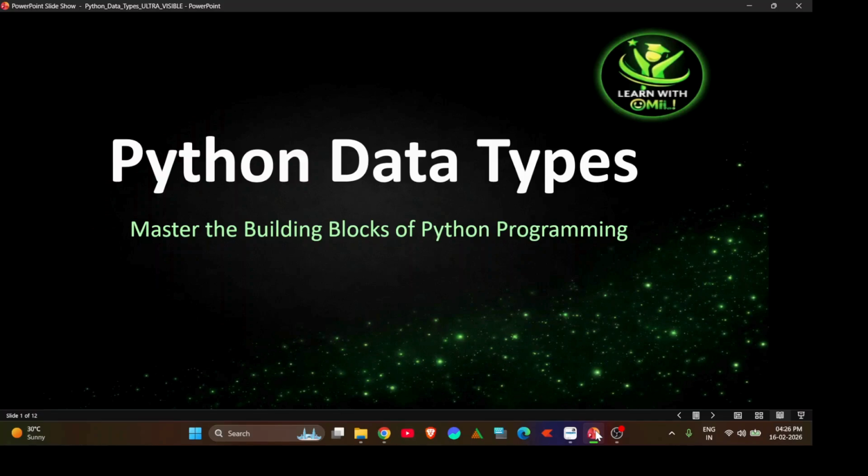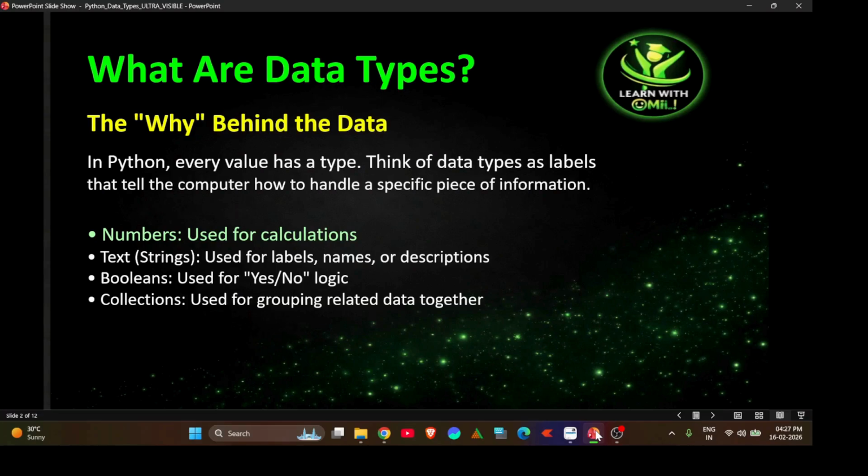In today's video, we are going to master one of the most important foundations of the Python programming language: data types. So, Python data types. Welcome to this lecture. If you really want to become strong in Python, and to understand data types, this is the lecture for you. Watch this video till the end, and by the end, you are going to understand how Python stores and manages data. So, come to the next slide.